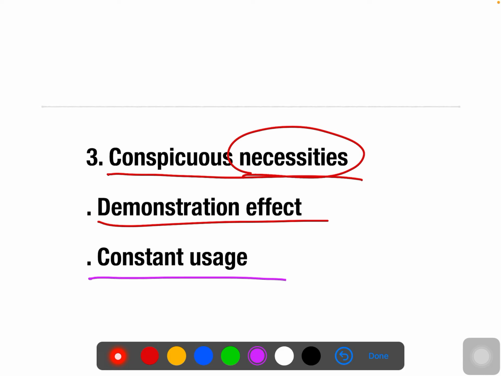It is not needed, and you can say that surviving without it is really very easy, but still, because of constant usage, every day you are using it, now it feels like a necessity. Mobile is right now a necessity just because of the demonstration effect and constant usage. In this case also, even if the TV or refrigerator price is increasing, demand will not come down. Demand continuously increases because even though it is costly, we now consider it a necessity.